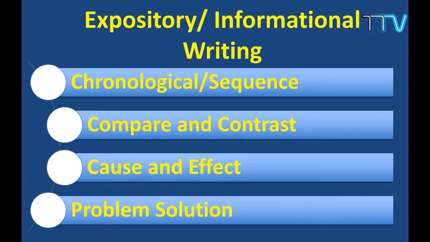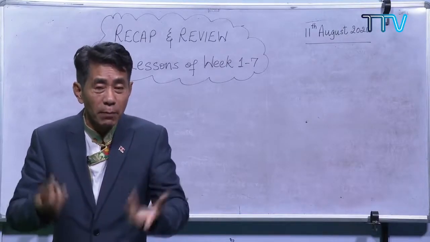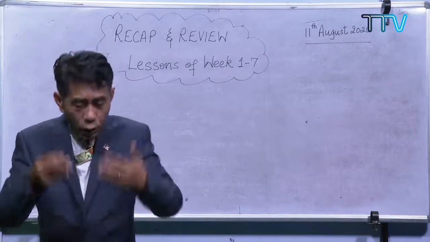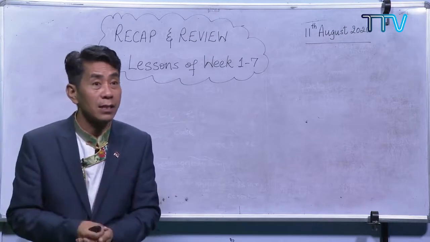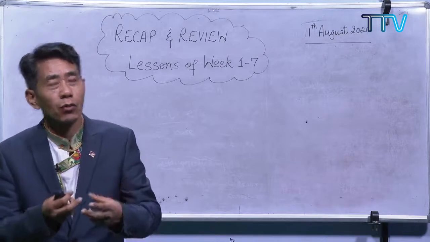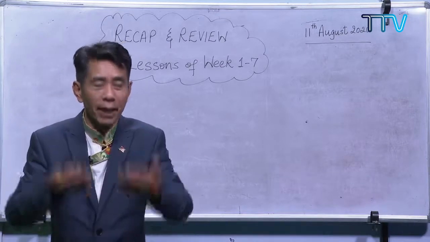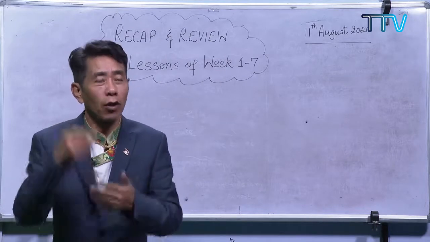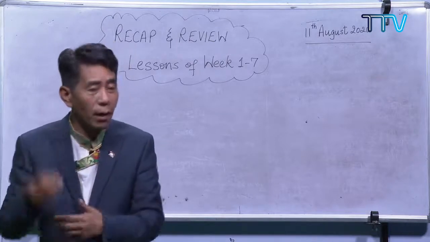Whenever you read something in a textbook, the information I told you, the writer always has some purpose. What is the purpose? According to their purpose, they use these strategies, these types of different writing. Sometimes they use chronological, where they explain something in an ordered form, according to the date, according to the events, how the event occurs.